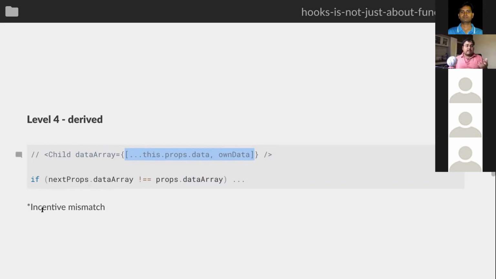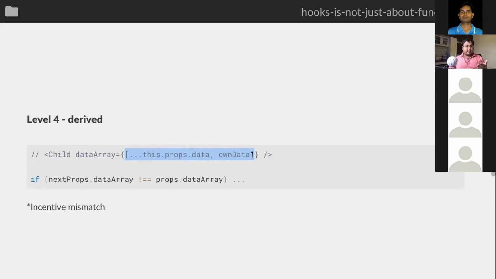So I think of it as an incentive mismatch. For the parent, it's easier to send a new array every time, but that is hard for the child. But if the parent writes a little bit more code, it can make sure that it is always passing in the same array. So the parent has to do more work, and now the child can do less work and get away with it. This is the same problem as what we looked at during memoization.